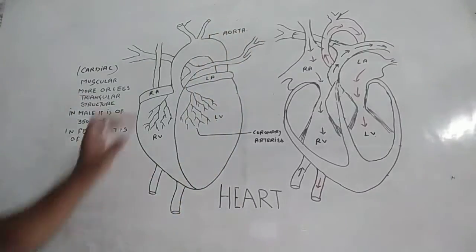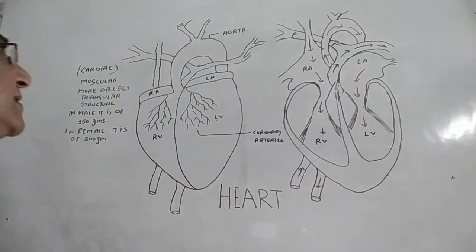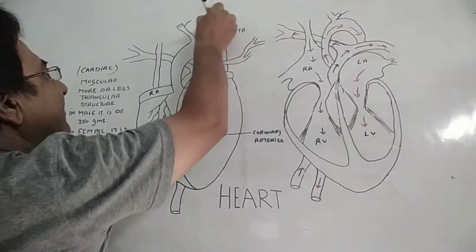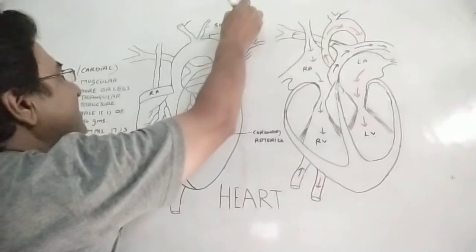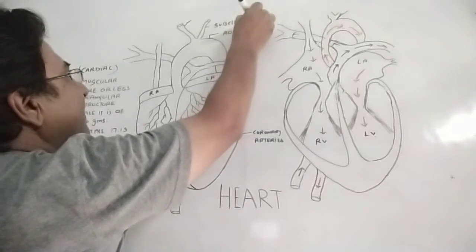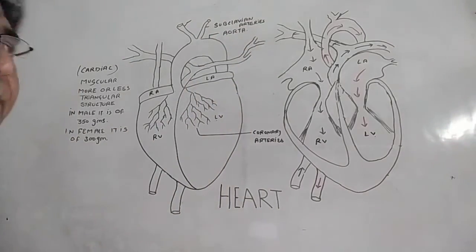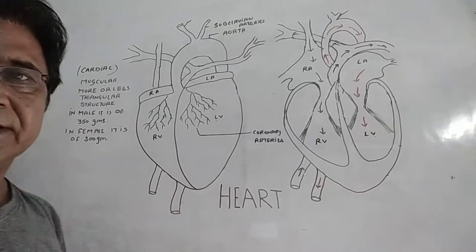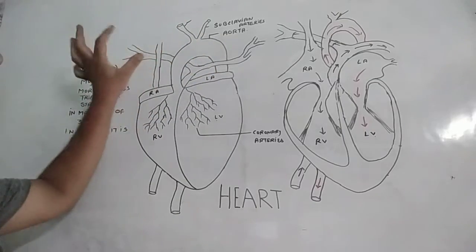From the aorta, many small arteries arise. Many different names are given. You have to remember one. These are subclavian arteries, which are arising from aorta and supplying the oxygenated blood to the upper body parts.